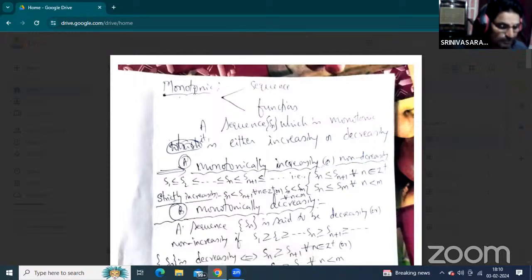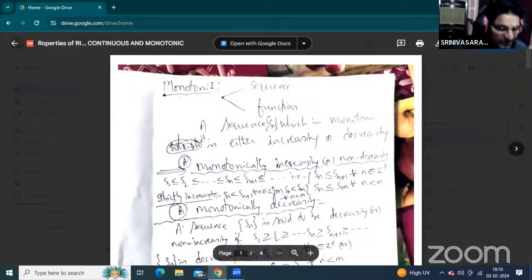A sequence which is either increasing or decreasing is called a monotonic sequence. Listen carefully. According to this definition, we must explain the properties of Riemann integrals. Without the definition and without continuous functions, we can't explain the properties of Riemann integrals.